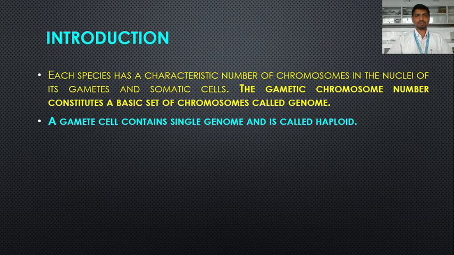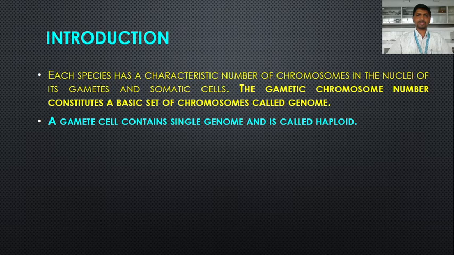As you know, chromosomes are found in the nucleus, so the nucleus of a somatic cell and a gametic cell possesses a particular characteristic number of chromosomes. The gametic chromosome number constitutes a basic set of chromosomes called the genome.